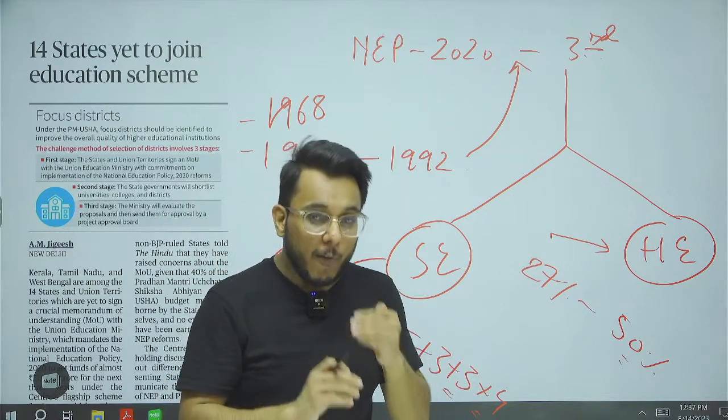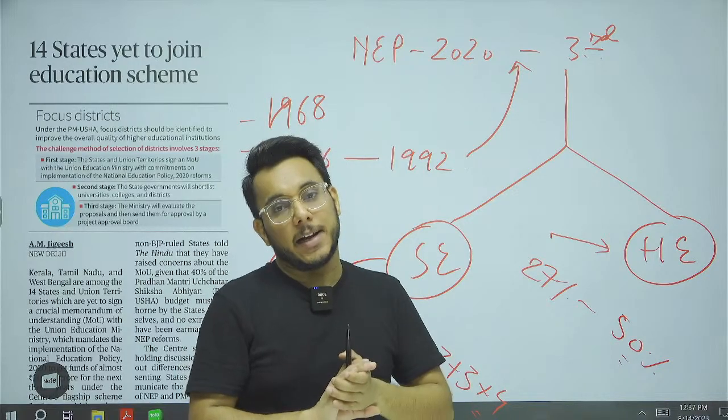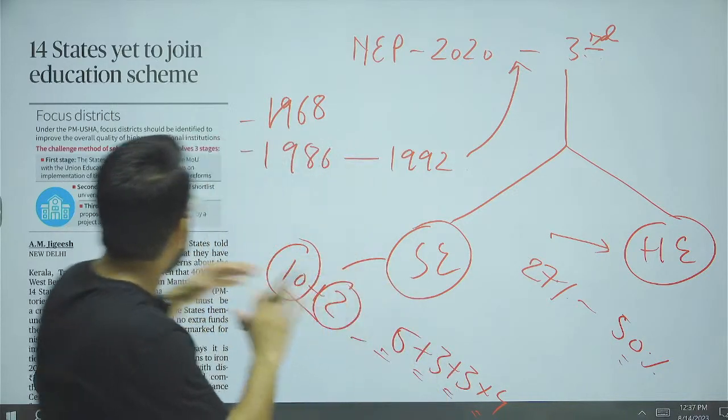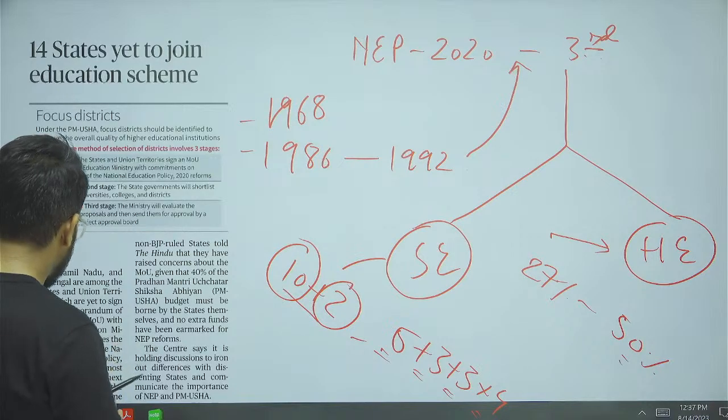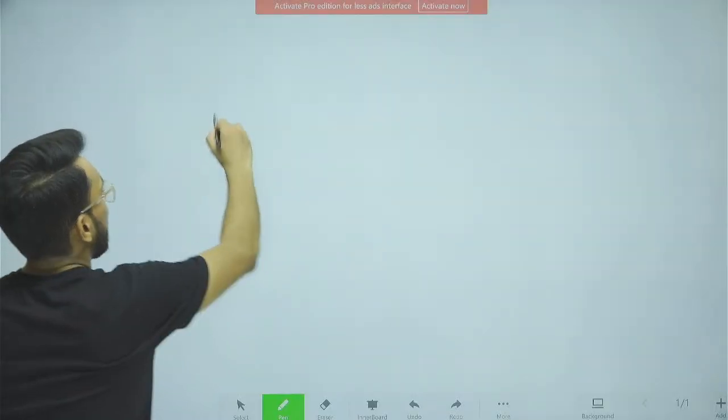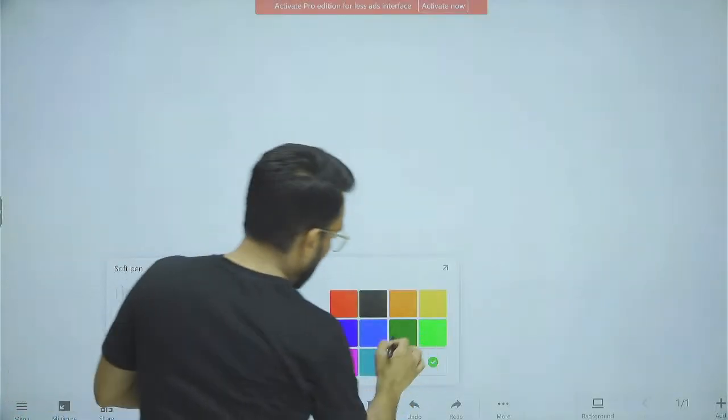So therefore funding is needed, and for that the government has come out with a scheme, that is PM Usha.